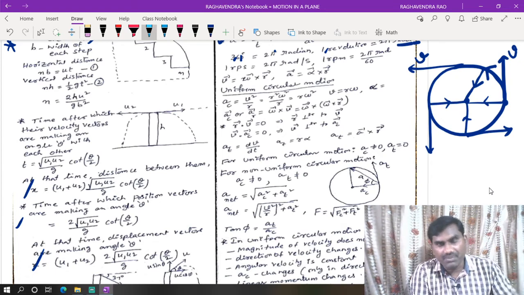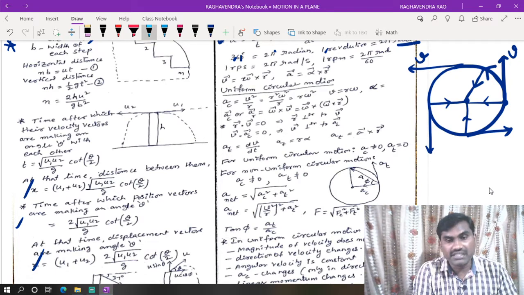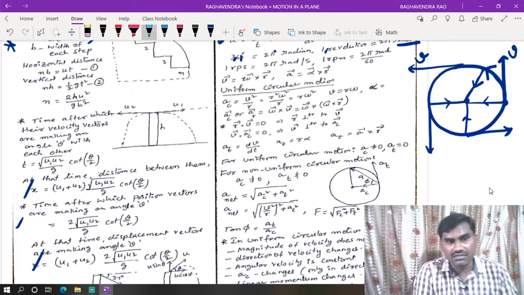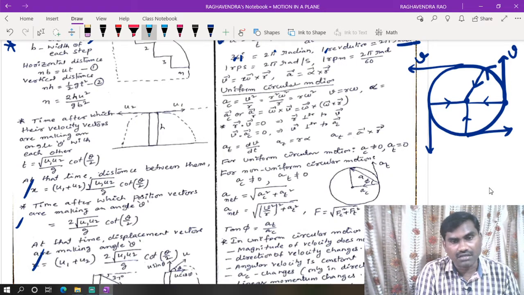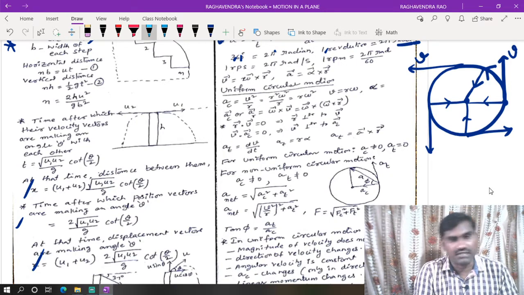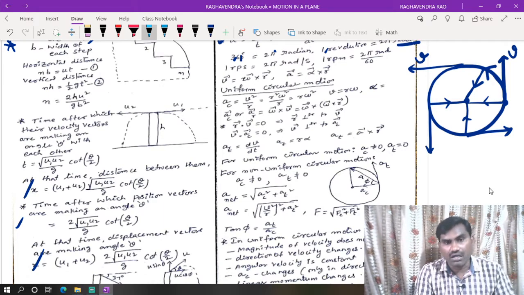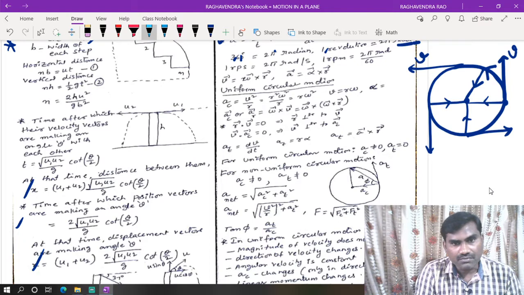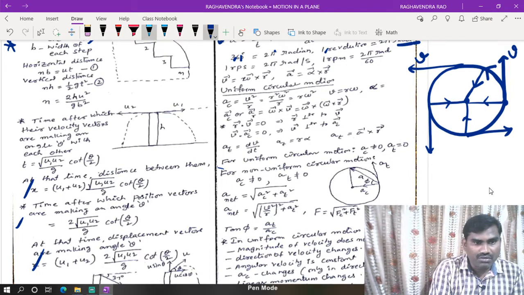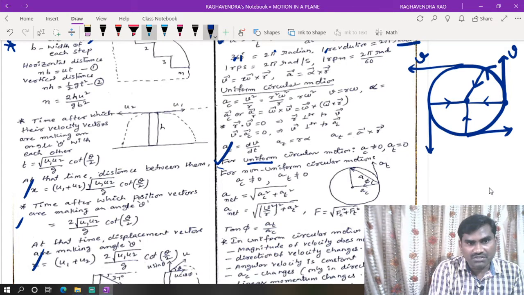That is nothing but the body getting acceleration, so it is under acceleration. That acceleration is called centripetal acceleration, or center-seeking acceleration. That is the reason uniform circular motion is also called an accelerated motion. So now, for uniform circular motion, what happens?